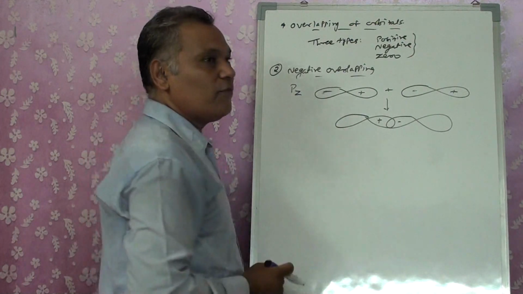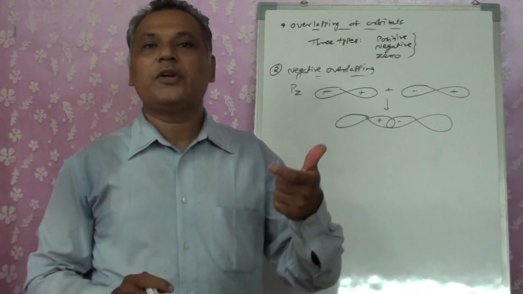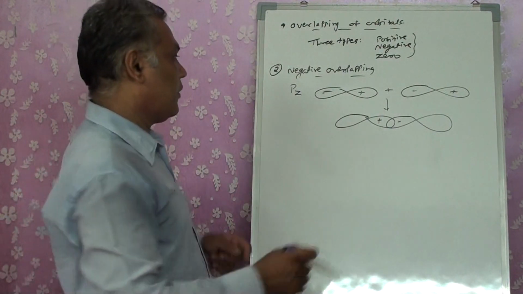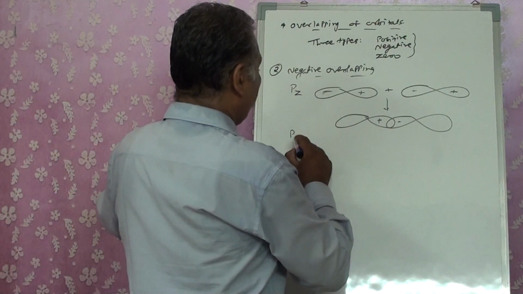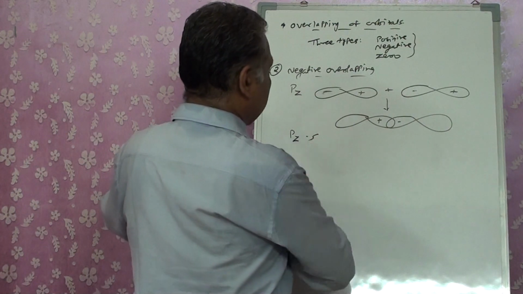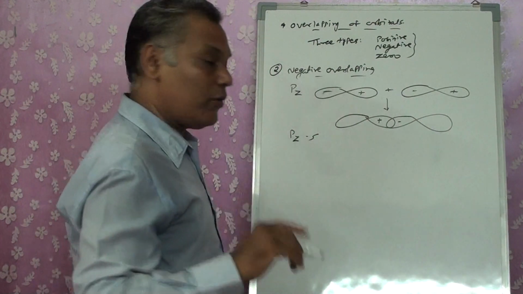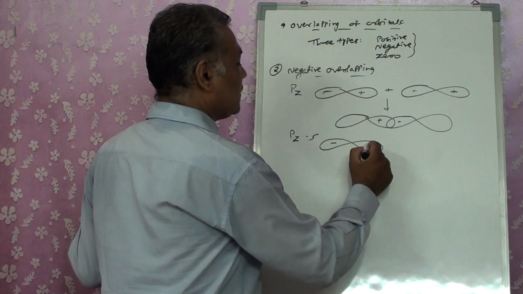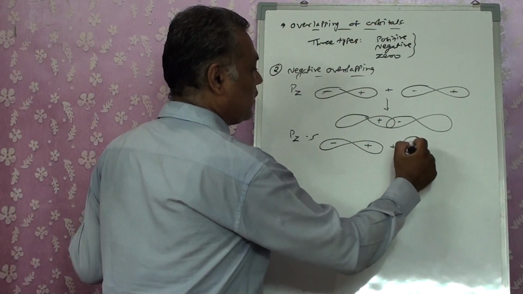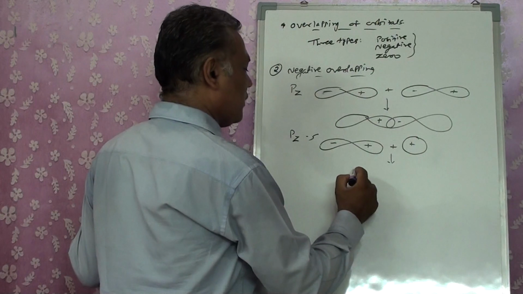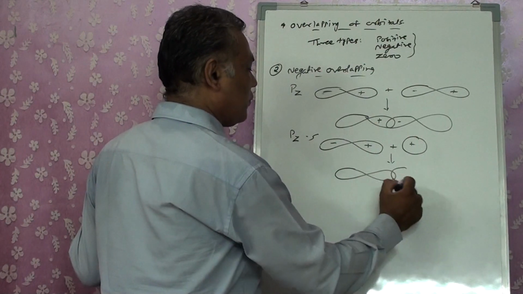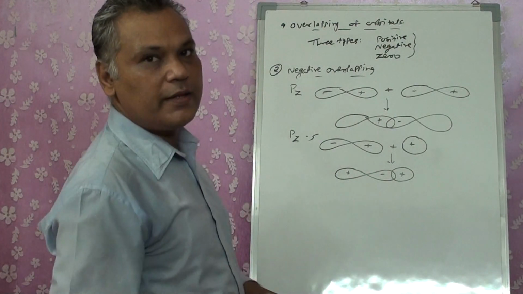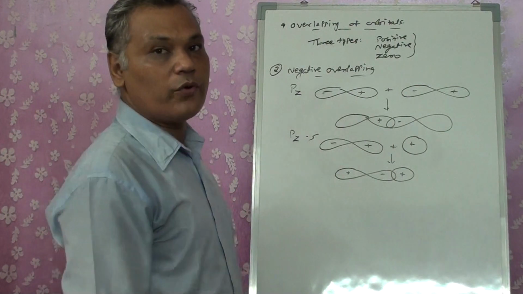Now for s and s, we can't have a negative. For s and s orbitals, both of them have only a positive spherical lobe, so we can't have negative lobes for them. Now for pz and s: if I take a pz, this is minus, plus, and this is our plus. If they are overlapping one another, the overlapping takes place between plus and minus signs. These are opposite signs, so we consider it as negative overlapping.